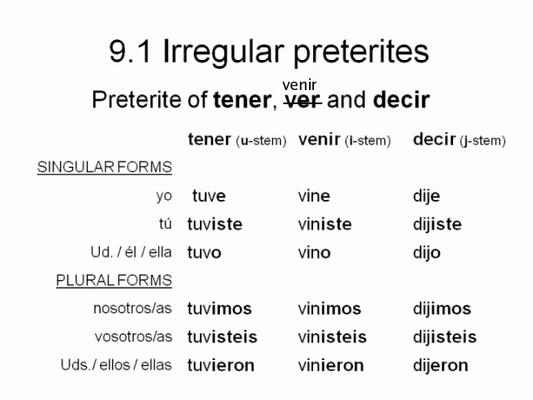Venir is another verb that is representative of the I group, and it will have an I in its stem, and there's a few other verbs that will do the same thing. So the verb venir, which meant to come, in the preterite is going to be vine, viniste, vino, vinimos, vinieron. Otra vez, repitan por favor. Vine, viniste, vino, vinimos, vinieron.